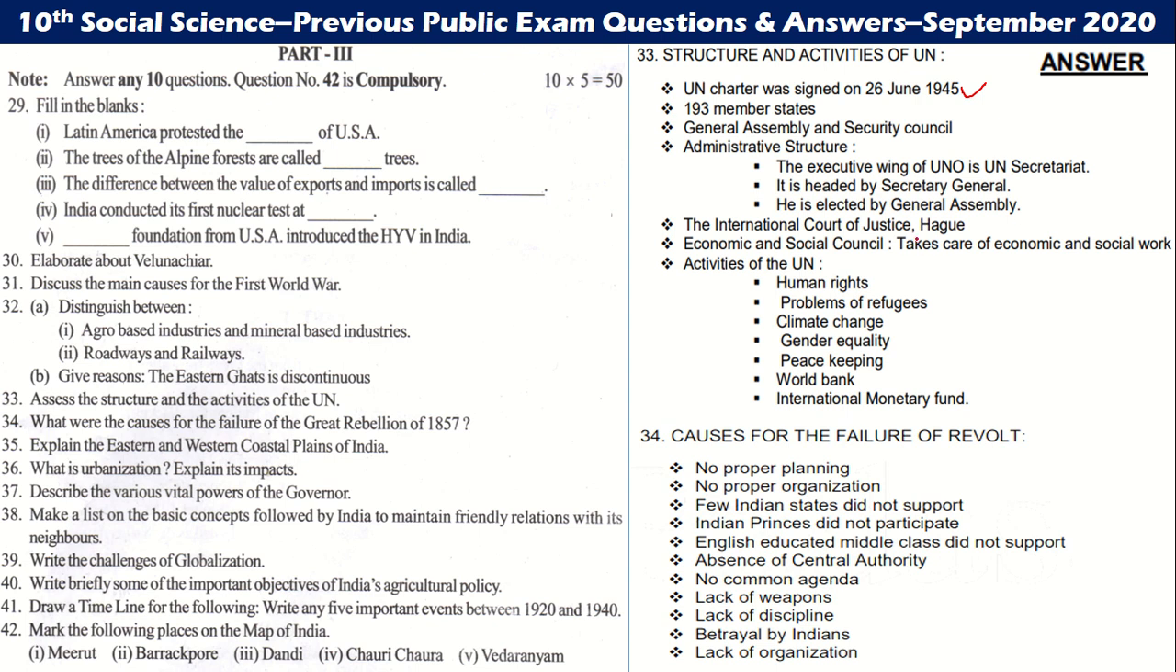The International Court of Justice is at The Hague. The Economic and Social Council takes care of economic and social work. The activities of the UN include human rights, problems of refugees, climate change, gender equality, peacekeeping, the World Bank and the International Monetary Fund. 34th question: causes for the failure of the revolt. No proper planning, no proper organization, few states did not support or participate, absence of central authority, no common agenda, lack of weapons, lack of discipline, betrayal by Indians, lack of organization.